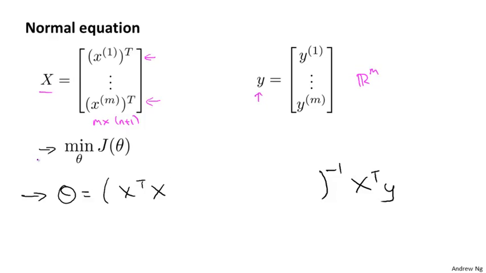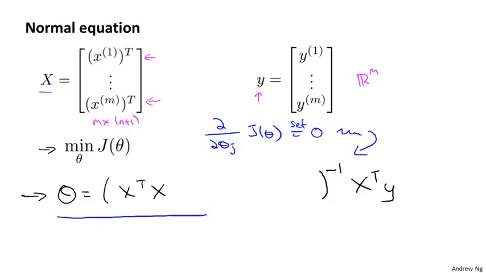Now that we are using regularization, if you were to derive what the minimum is, and just to give you a sense of how to derive it, you take partial derivatives with respect to each parameter, set this to 0, and then do a bunch of math, and you can then show that it's a formula like this that minimizes the cost function. And concretely, if you are using regularization, then this formula changes as follows.